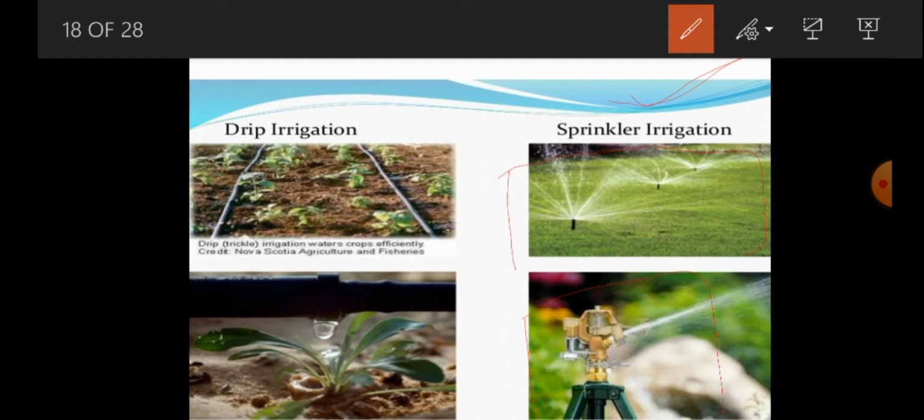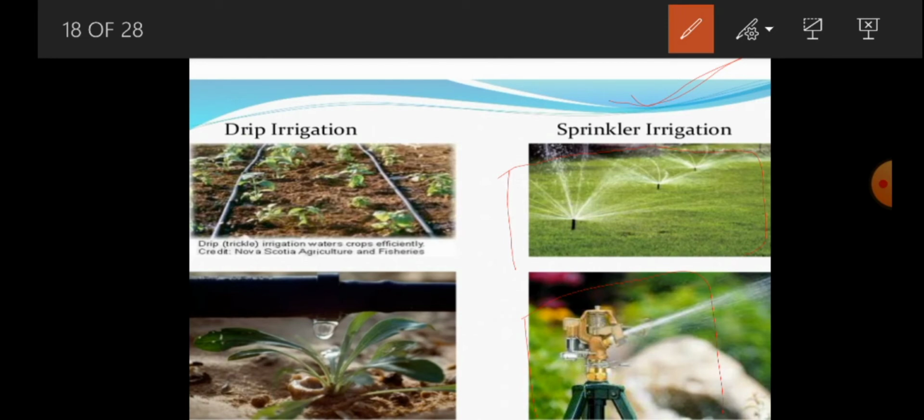The sprinkler irrigation system is one of the modern methods of irrigation, and it is more useful on uneven land where sufficient water is not available. Where sufficient water is not available, in that area of land we use this very important irrigation system, the sprinkler system.